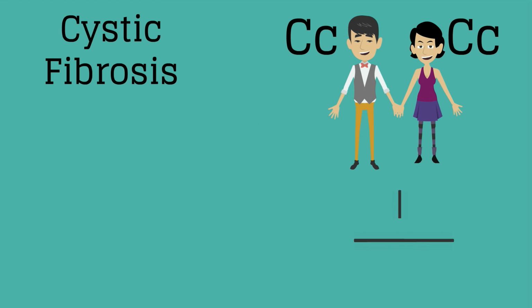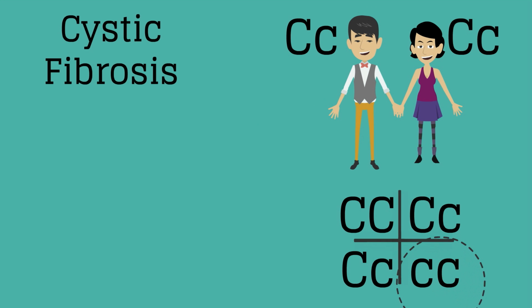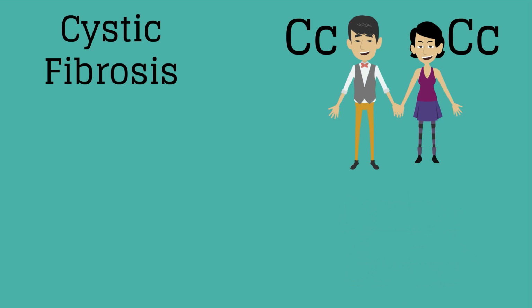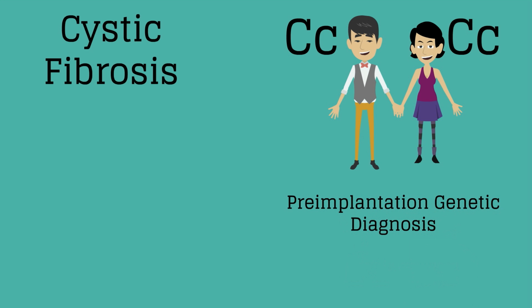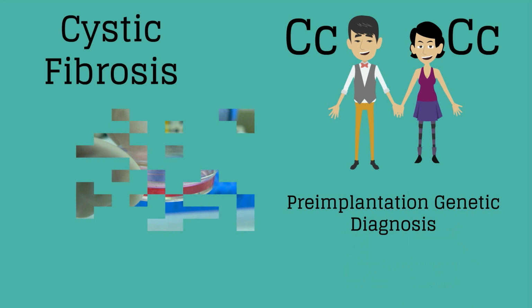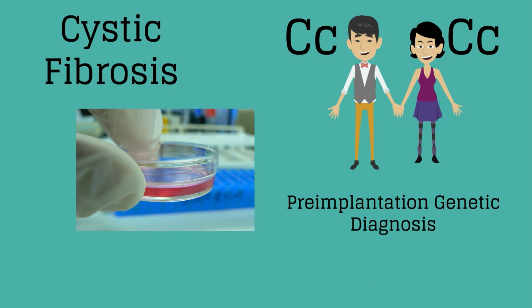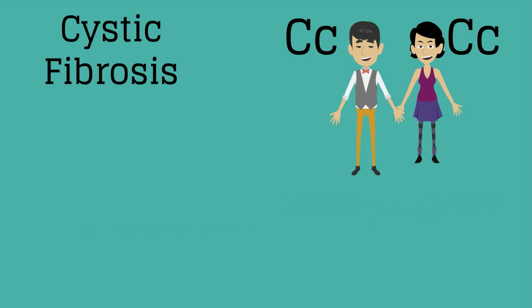If the father of the baby also tests positive as a carrier for cystic fibrosis, so both parents are carriers, big C, little c, then 1/4 of their future pregnancies would have a chance of inheriting both little c genes, and would thus be affected with cystic fibrosis. If preconception testing reveals that Young and her partner are both carriers, then one of their options is pre-implantation genetic diagnosis. This is a process by which in vitro fertilization is used to create an embryo, and then this embryo can be tested for cystic fibrosis prior to being implanted.